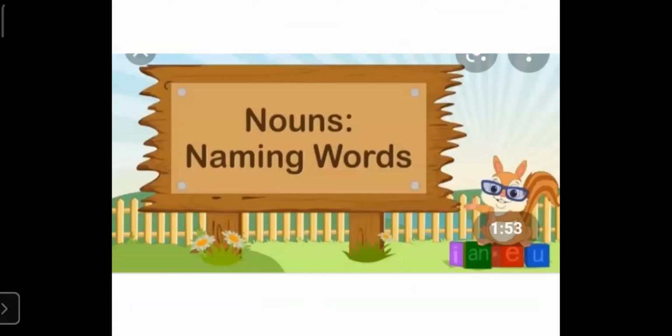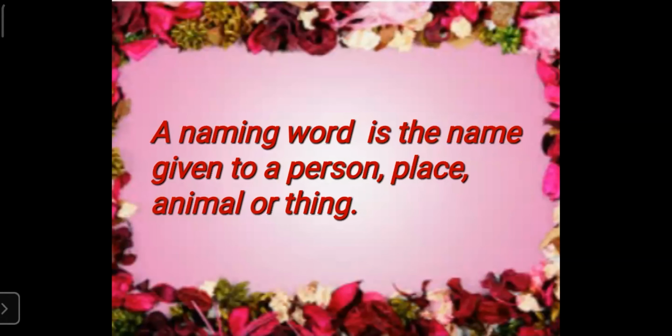Naming words are the names given to a person, place, animal or a thing.